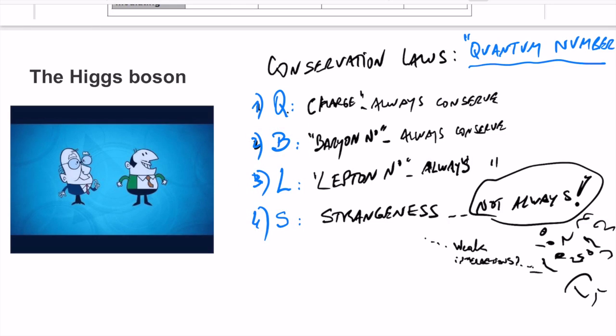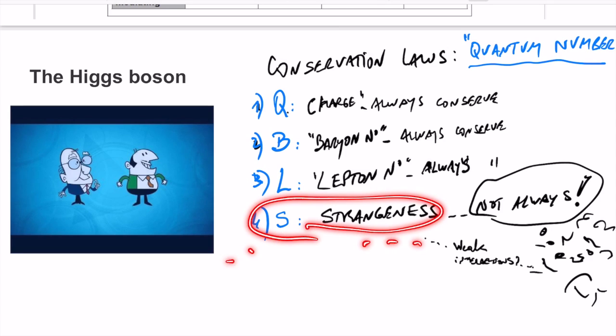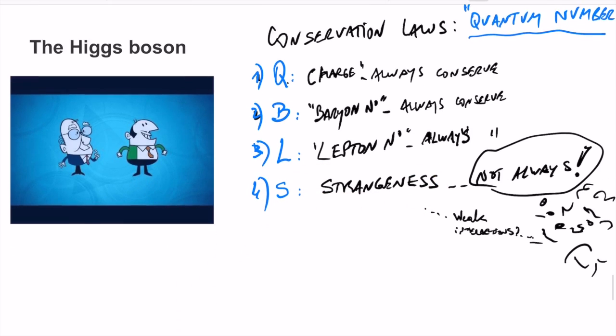They could be +1, -1, or +2/3, or -1/3. Depends. The charge depends on what we're looking at. The baryon number could be 1/3 for every quark, 1 for any baryon, -1 for antimatter. The lepton number is 1 for all leptons, -1 for antileptons. And the strangeness is not always conserved. So this is something that we can also postpone till later, together with the Higgs boson and other strange things.